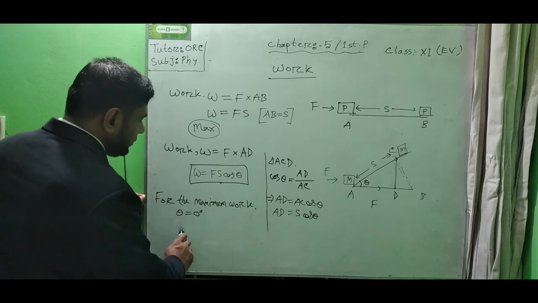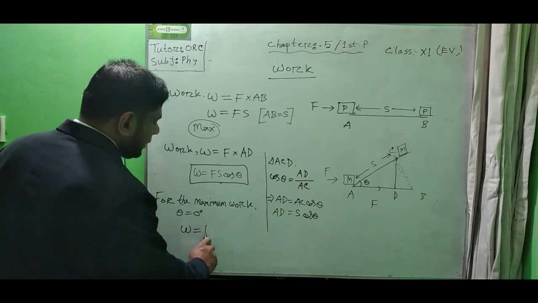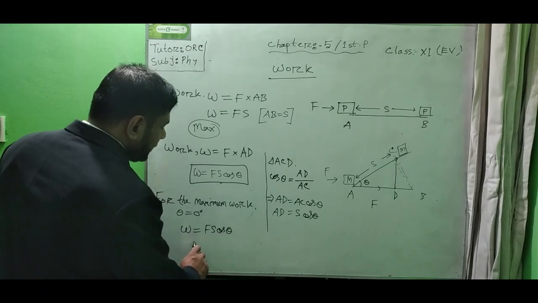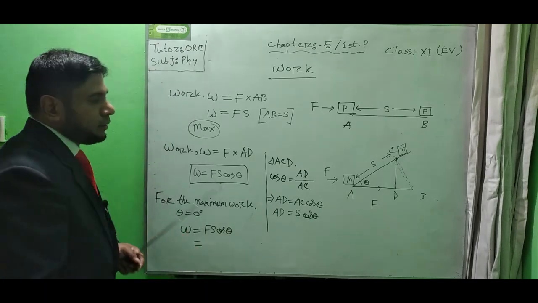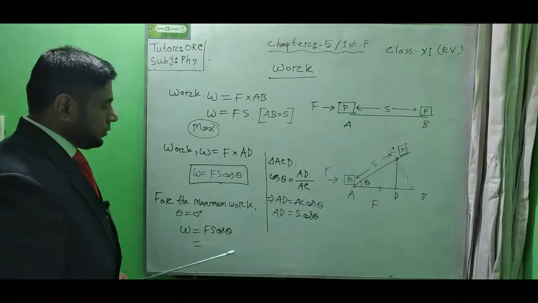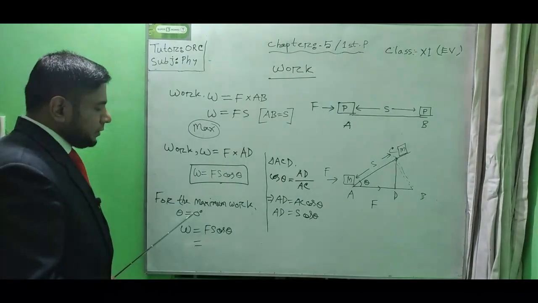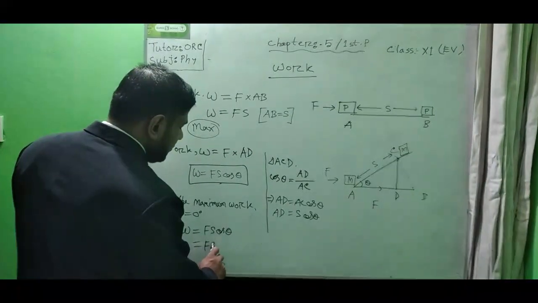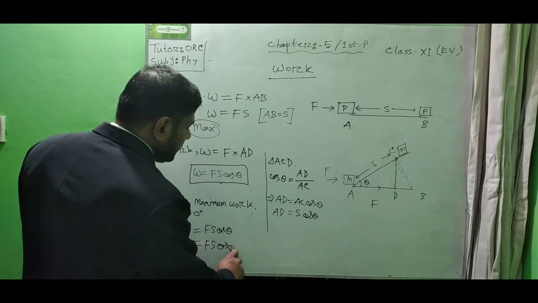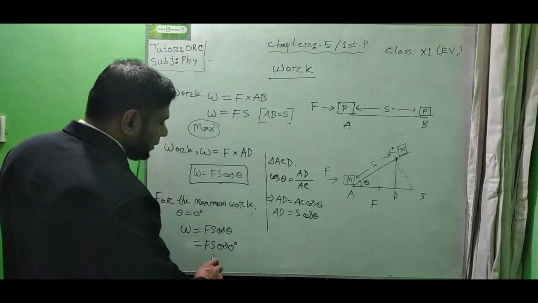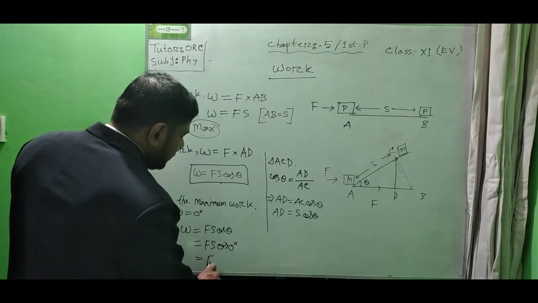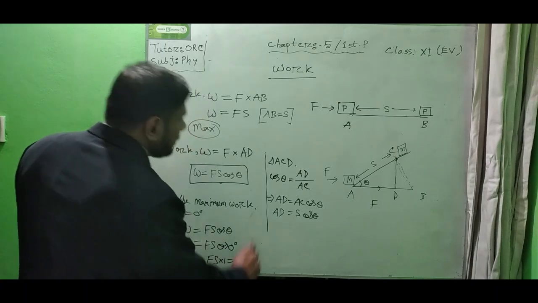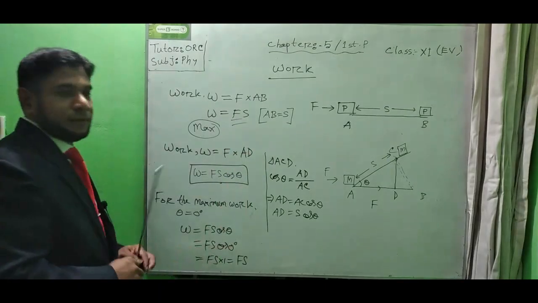So from this equation we get W equals Fs cos theta. Let us put in the value for the maximum work. From the information we can see the angle must be 0 degrees. So let us put the angle in: Fs cos 0 degrees, and the value of cos 0 degrees, we know, is 1. So Fs into 1 equals Fs is the equation.